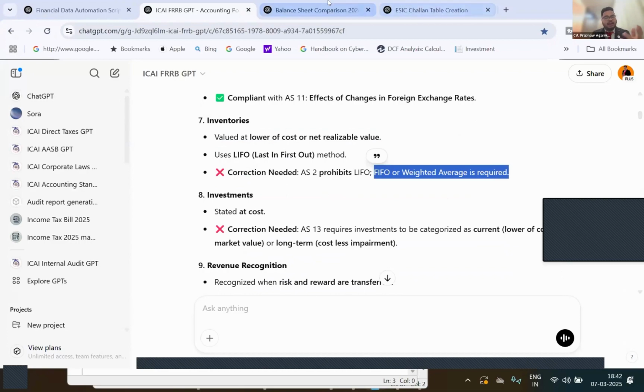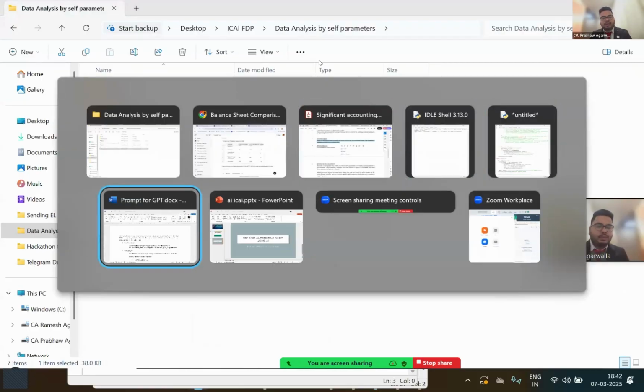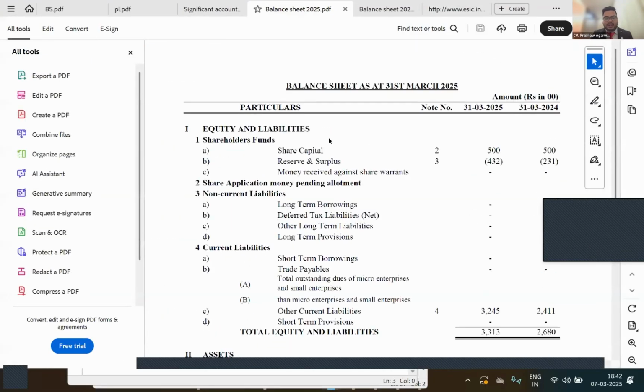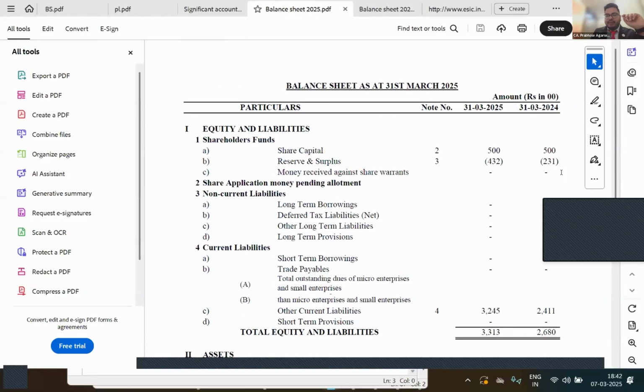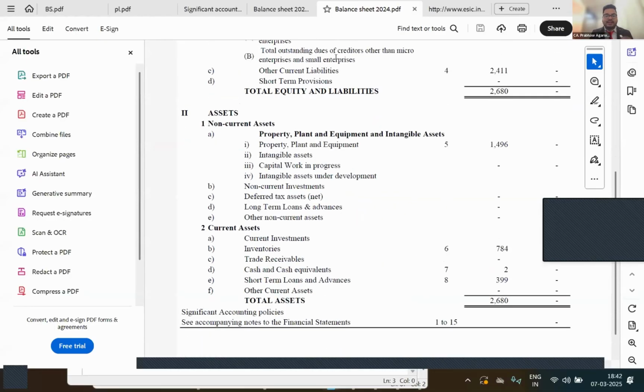Going forward, in the audit stage, we have several documents, and we need to compare multiple documents and a lot of data sheets. I've taken one example: I have this current year balance sheet, and this is the previous year balance sheet, so you can have these comparatives. Now I have asked the GPT to compare both financials and tell me whether it is observing any discrepancy or not.